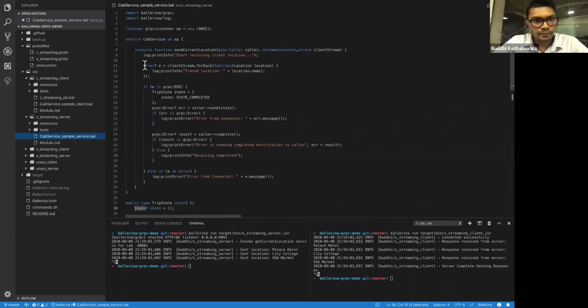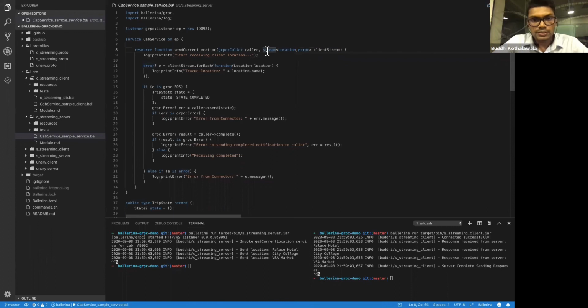We convert this enumeration into this union type, then we have this RPC call. We have gRPC caller along with the streaming object, where instead of a particular location, we are getting this stream of location or error. In Ballerina, we have this streaming concept. We are using this in databases as well as use cases like gRPC stream.